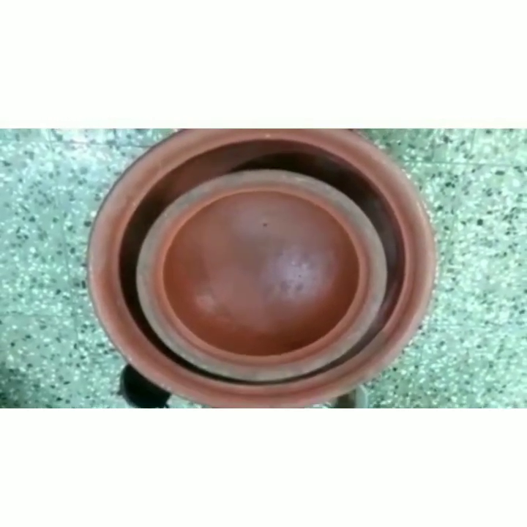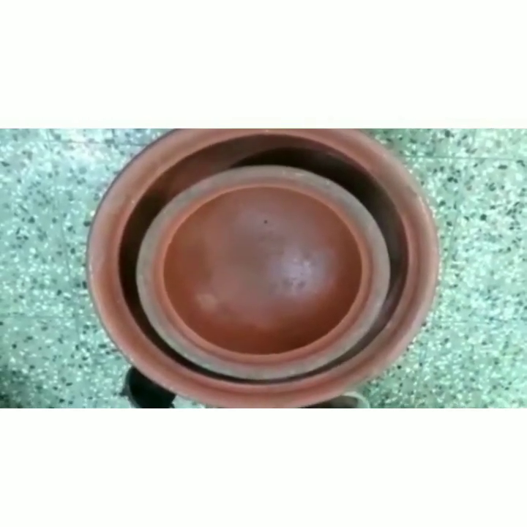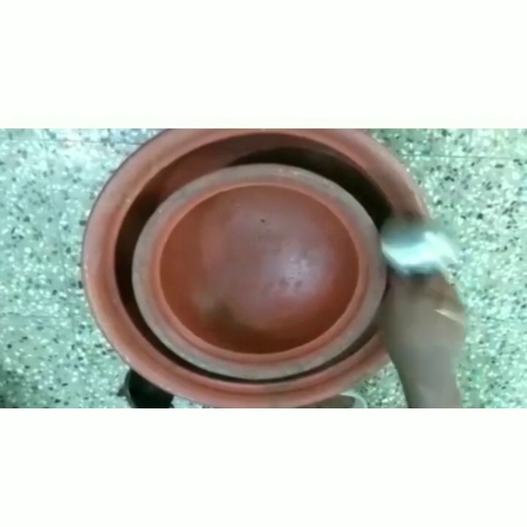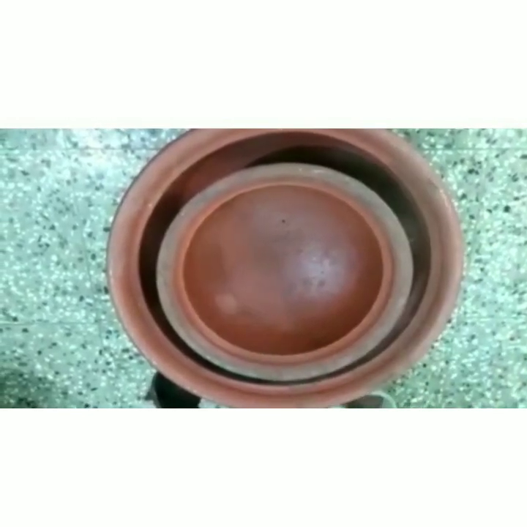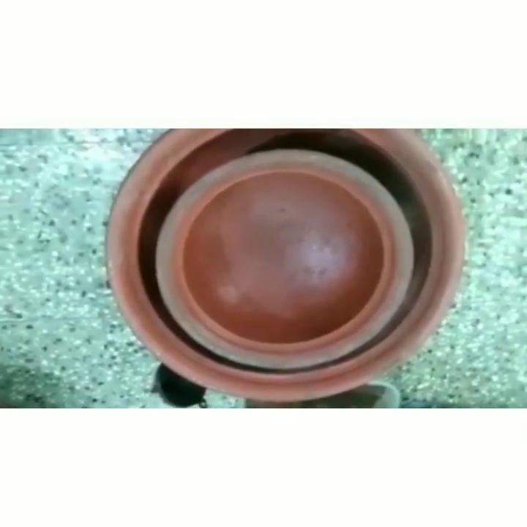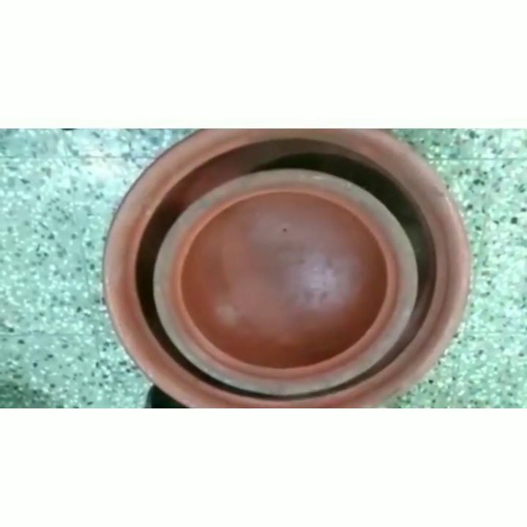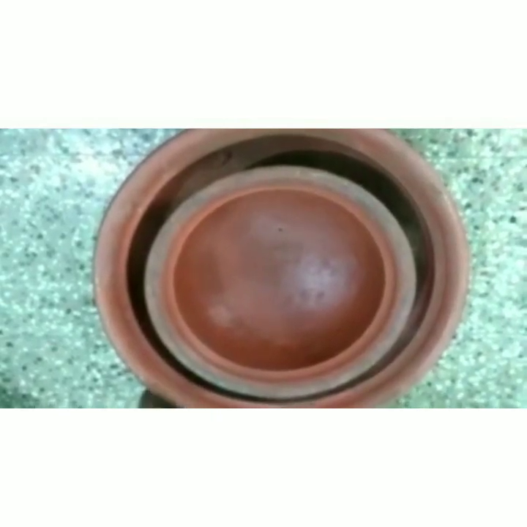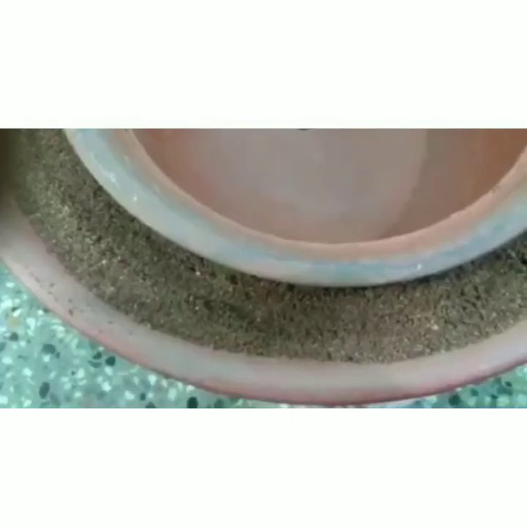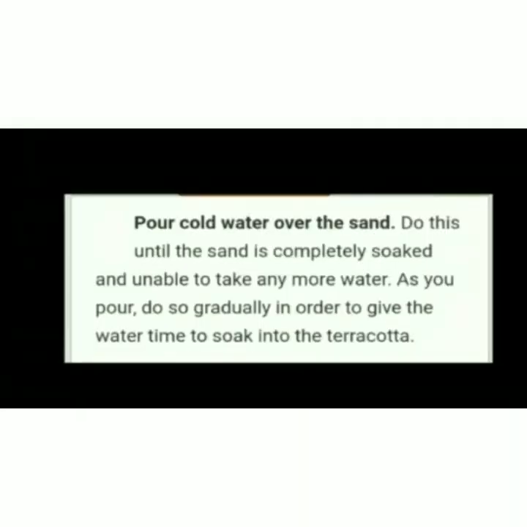The rest of the sand we will add here. Why are we adding it? So that the outer layer of our small pot will be completely covered with sand, so that it will give a cool effect to the inner pot. We need to fill till the edges of the bigger pot.